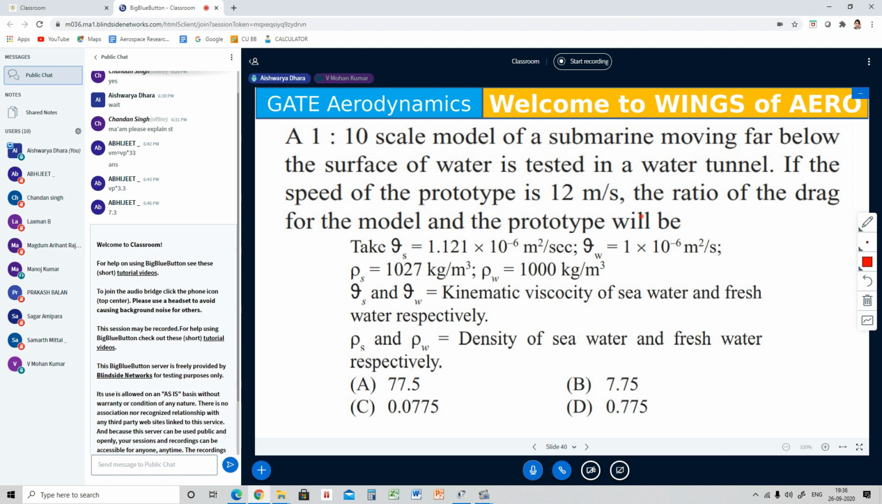Okay. So let's solve this problem, and we have the options over here. So a 1:10 scale model of a submarine moving far below the surface of air is tested in a water tunnel. If the speed of the prototype is 12 meter per second, the ratio of the drag of the model and the prototype will be. So here they have given the data. So can you tell me what data is given here?